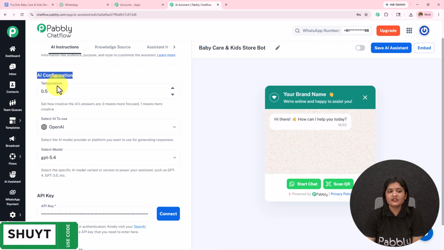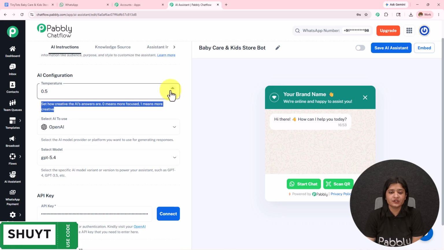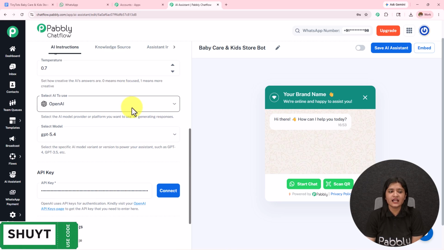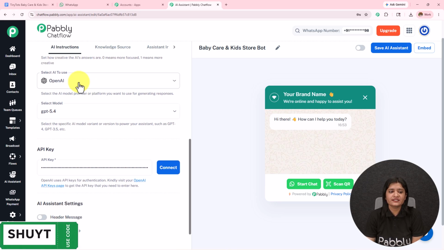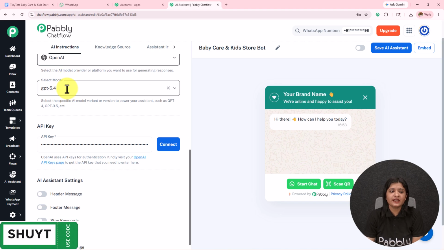The number one under this is this temperature. It is written, set how creative the AI answers are. 0 means more focused, 1 means more creative. If I go from 0 to 1, the creativity of how this AI is answering will increase. I'm going to keep it as 0.7. The AI to use will be OpenAI. The model will be GPT-5 mini.